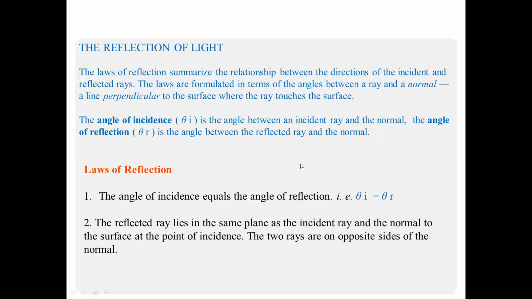The laws of reflection summarize the relationship between the directions of the incident and the reflected rays. If there is a medium or a particular obstacle, reflection occurs from it. The laws are formulated in terms of the angles between a ray and a normal, a line perpendicular to the surface where the ray touches the surface.